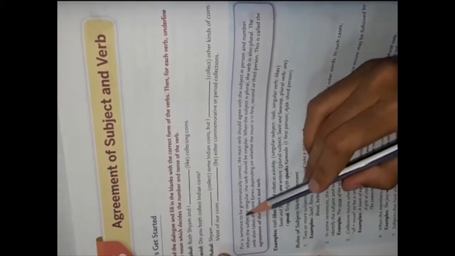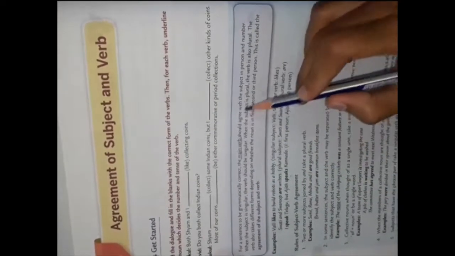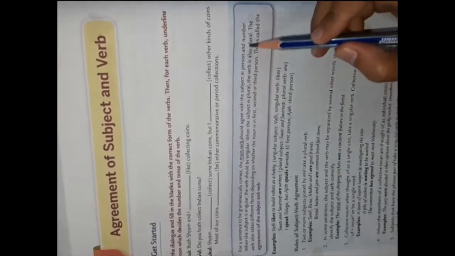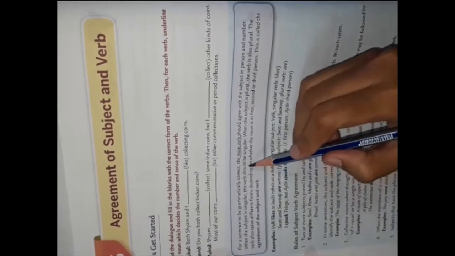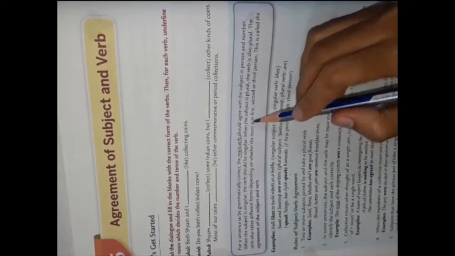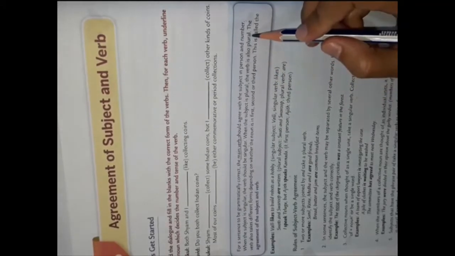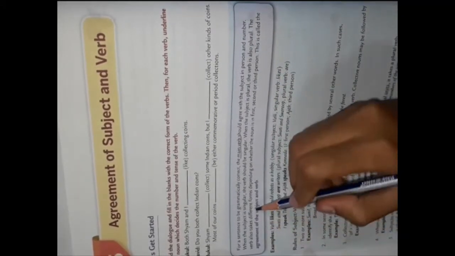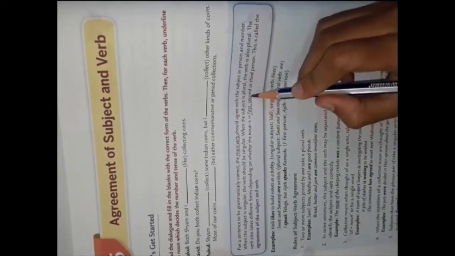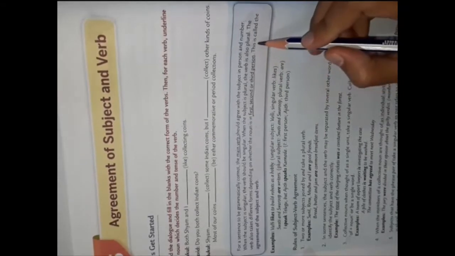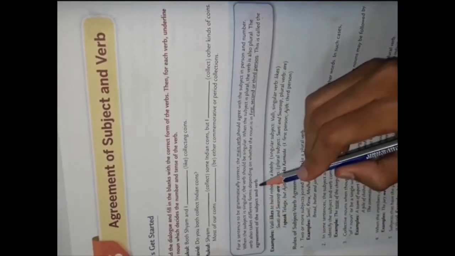For a sentence to be grammatically correct, the main verb should agree with the subject in person and number. When the subject is singular in a sentence, the verb should be singular. But when the subject is plural, the verb is also plural. The verb also takes different forms depending on whether the noun is in first, second, or third person. This is called the agreement of the subject and verb.